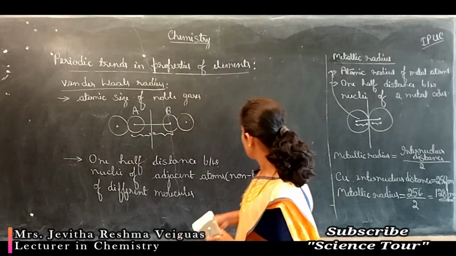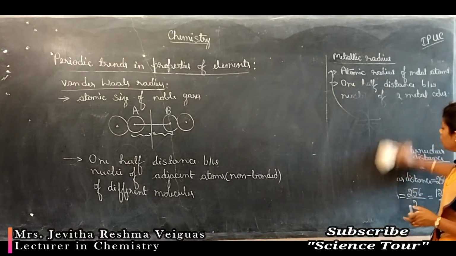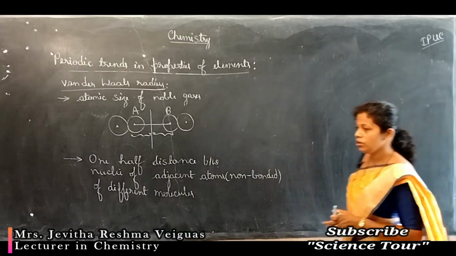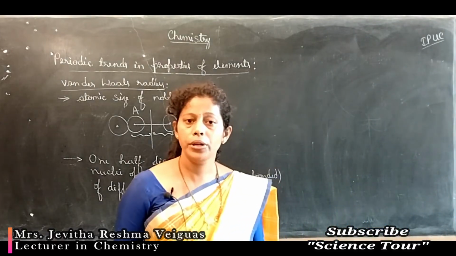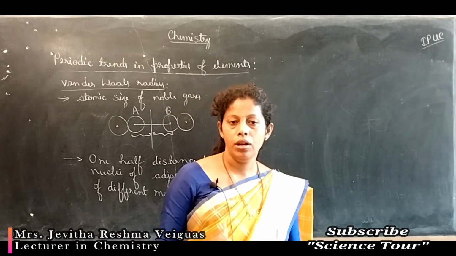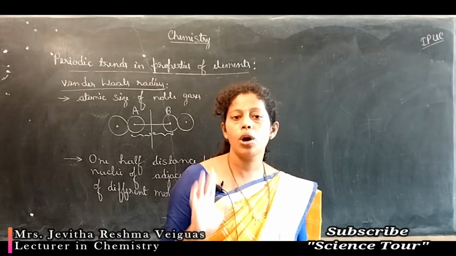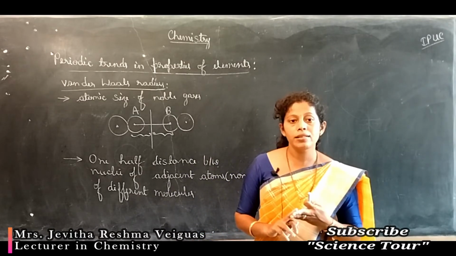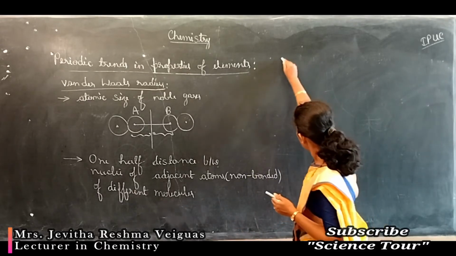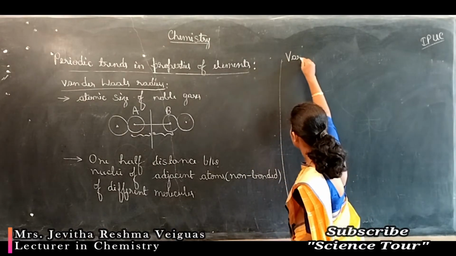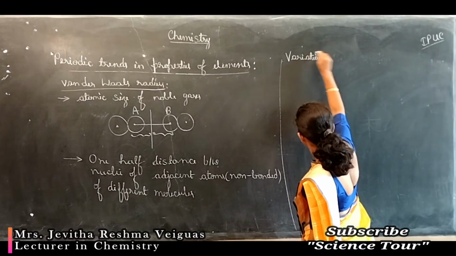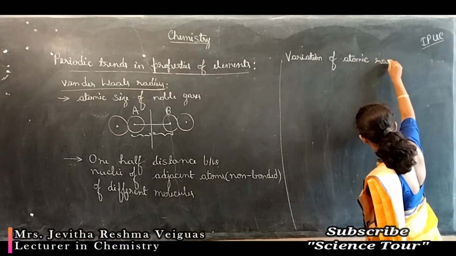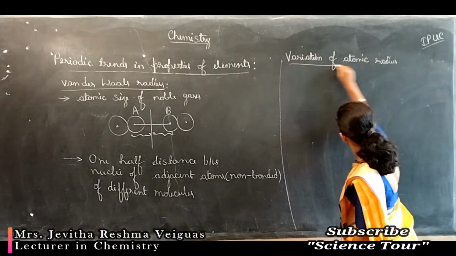Next, let us study the variation of atomic radius along the period and down the group. Students, just now we studied atomic radius, which can be expressed as covalent radius, metallic radius or van der Waals radius. They all represent the same thing, that is atomic radius. Now let us study the variation of atomic radius in the periodic table.